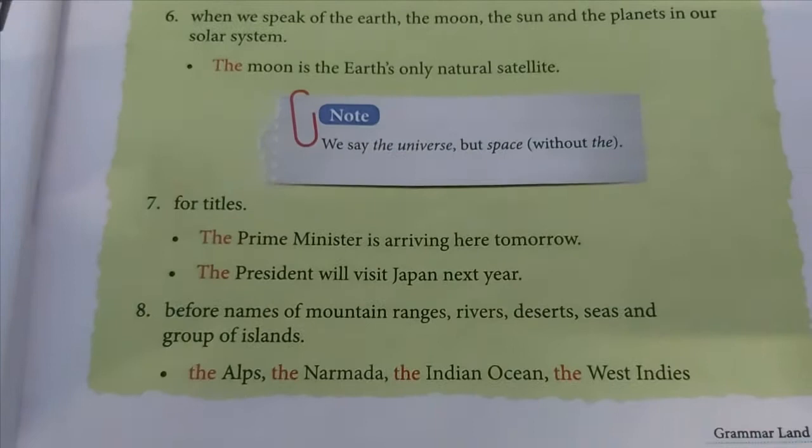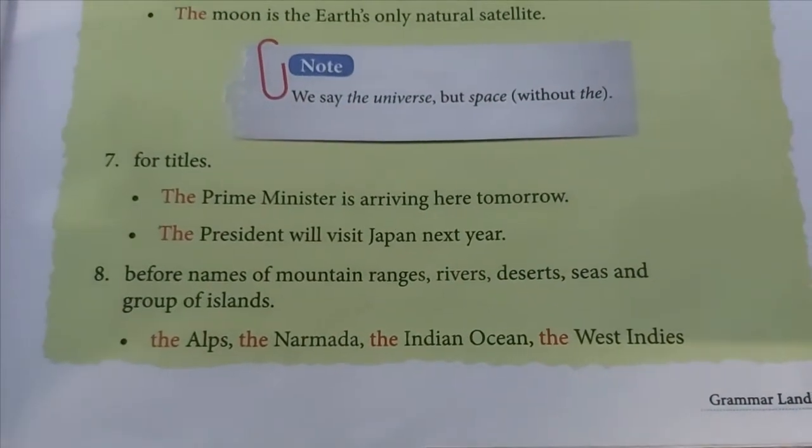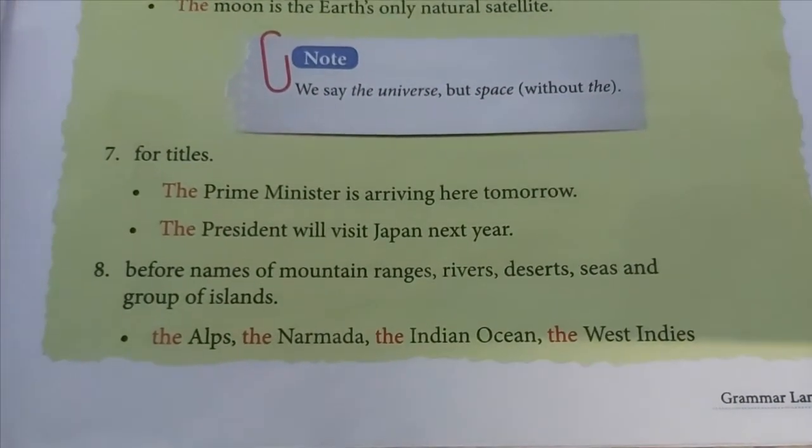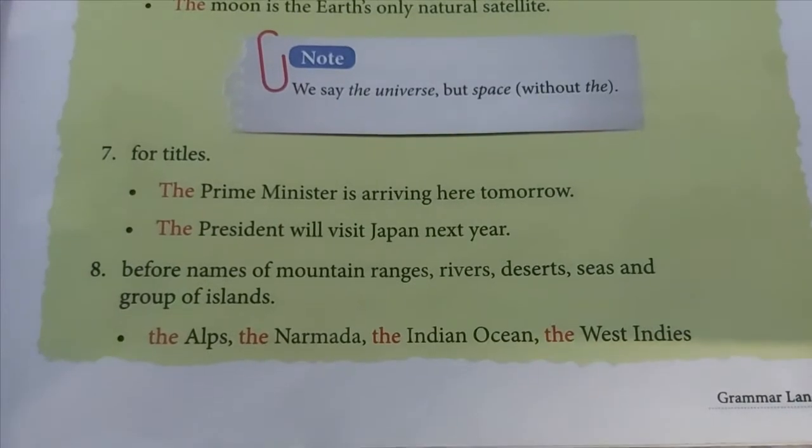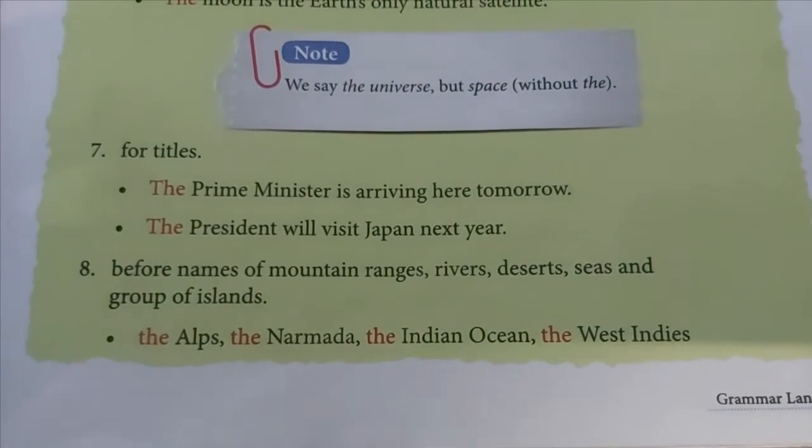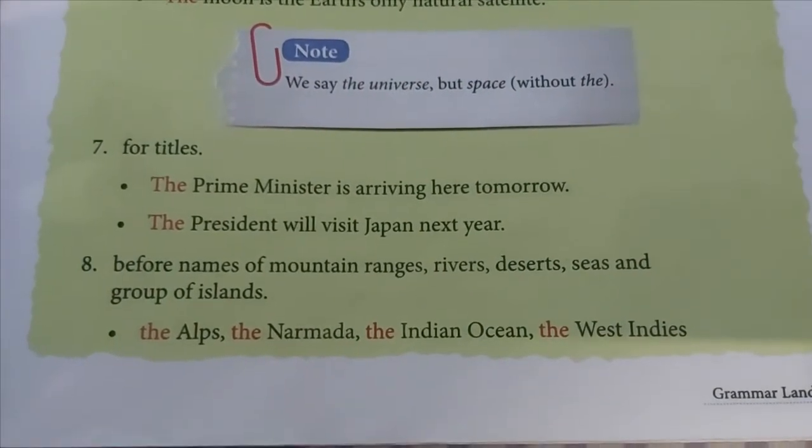Next, number 7, for titles. Like the Prime Minister, the President, all these things. For all these titles we use the.